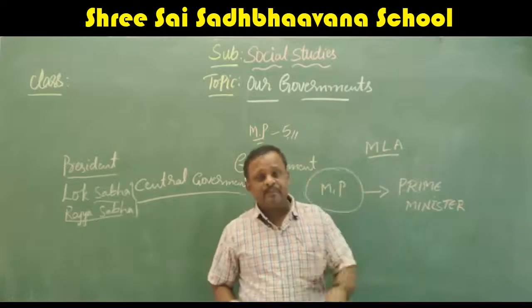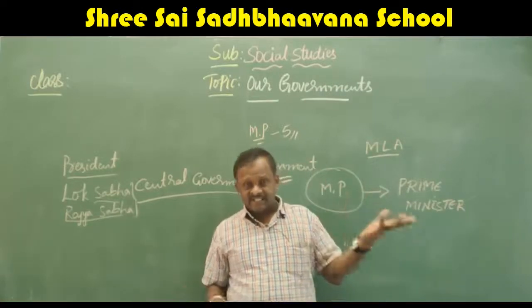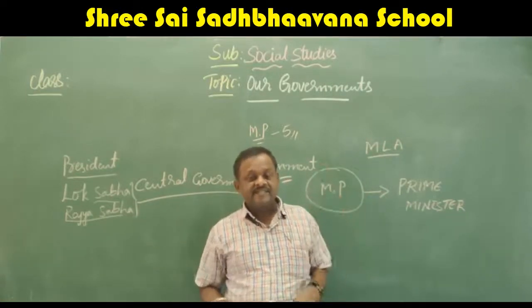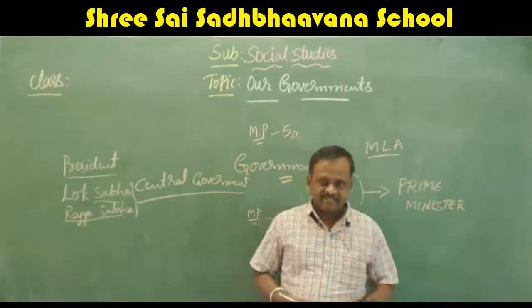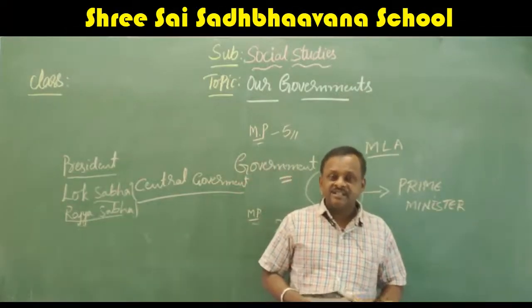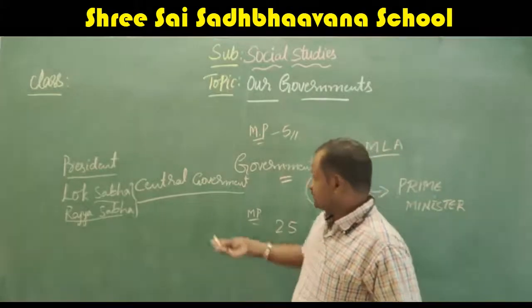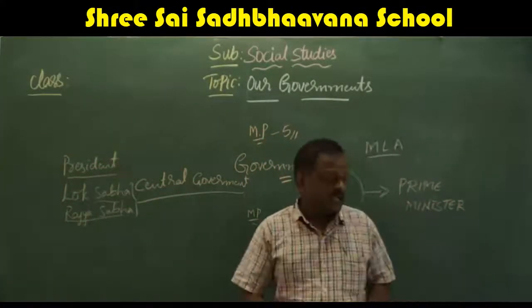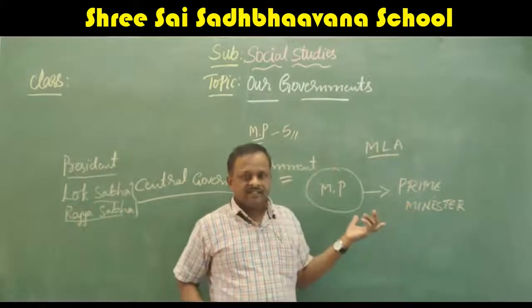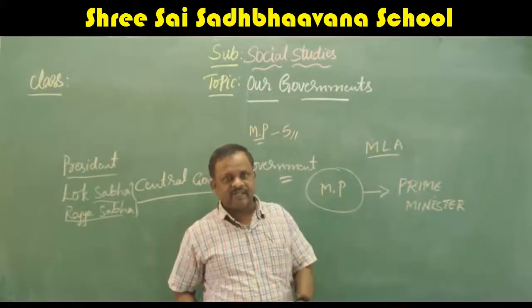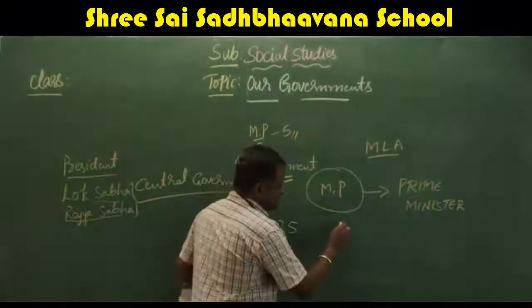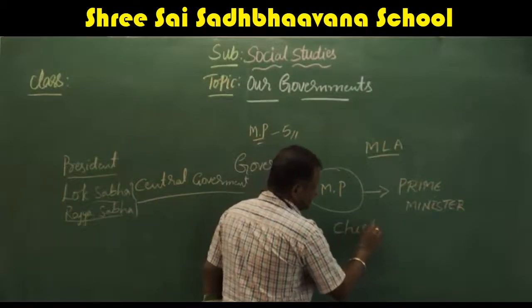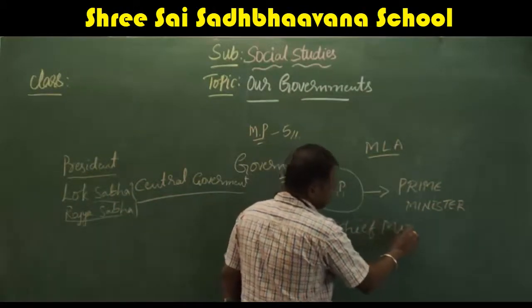Next, the MLAs will select their leader. He is called the chief minister. Here in the Lok Sabha, the MPs will select one person. He is called the prime minister. In the same way, in the state government, he is called the chief minister. C-H-I-E-F, chief minister.